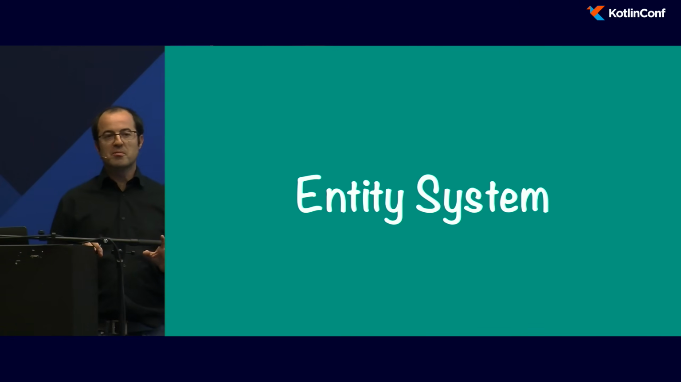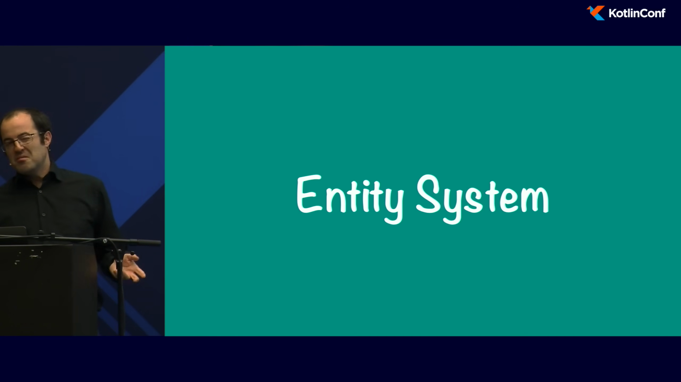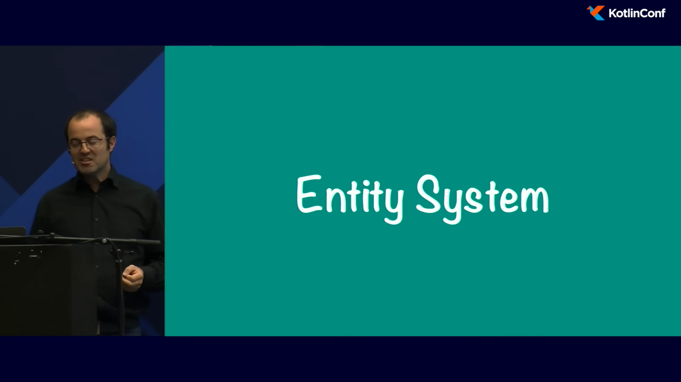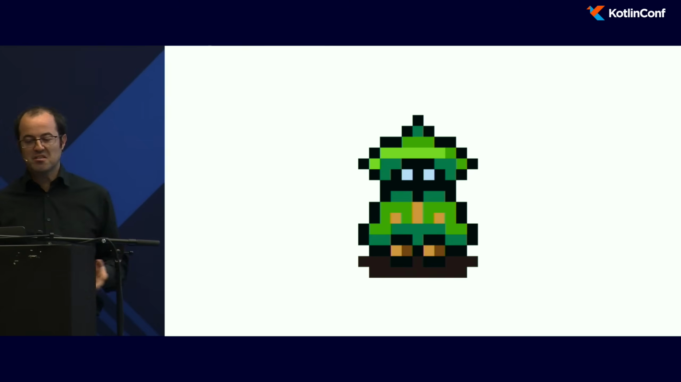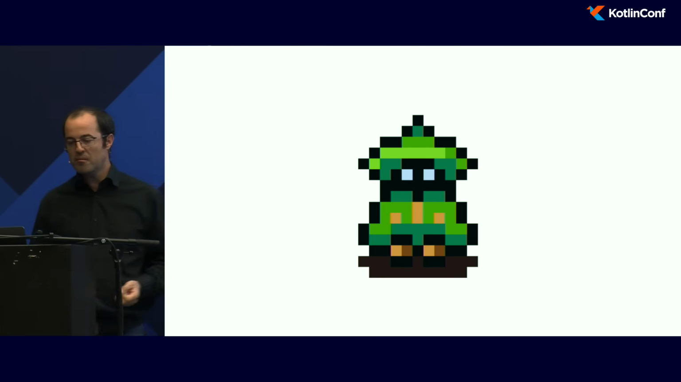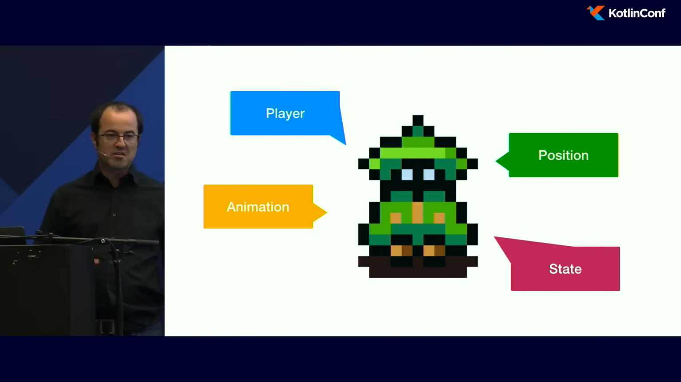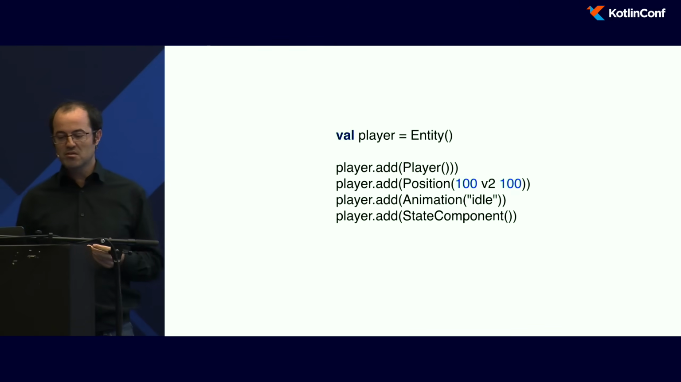It can be a little bit complicated to fit all of your game code in just one method, the render method. You may need to refactor it by introducing some architectural patterns, like, for example, using an entity system. So what is an entity system? In my game, I got several entities. Here, for example, this is the player. And this player has several characteristics. Obviously, it's a player. It has position, it has animation, state, and so on.